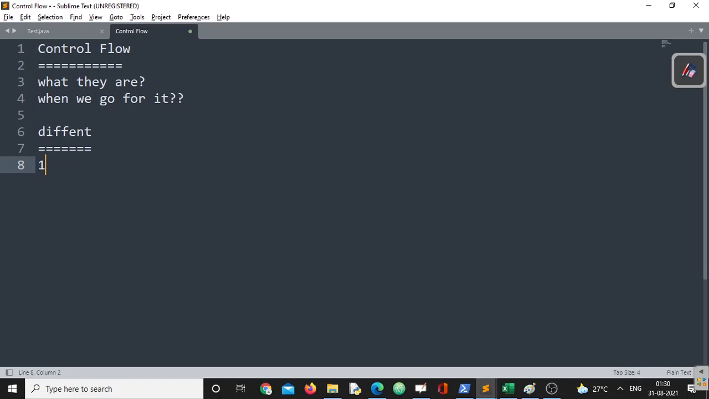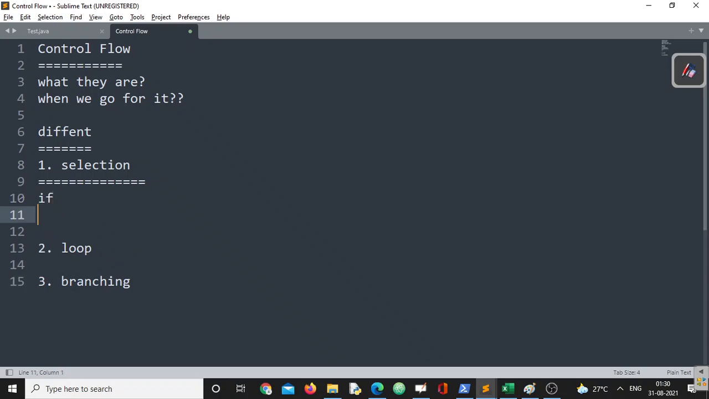In that discussion we clearly covered that there are a few kinds of control flow statements. Those are called selection statements, looping statements, and branching statements or jumping statements, like we have discussed. The selection statement is also called a decision making statement. Here we have two options, one is if, one is switch.